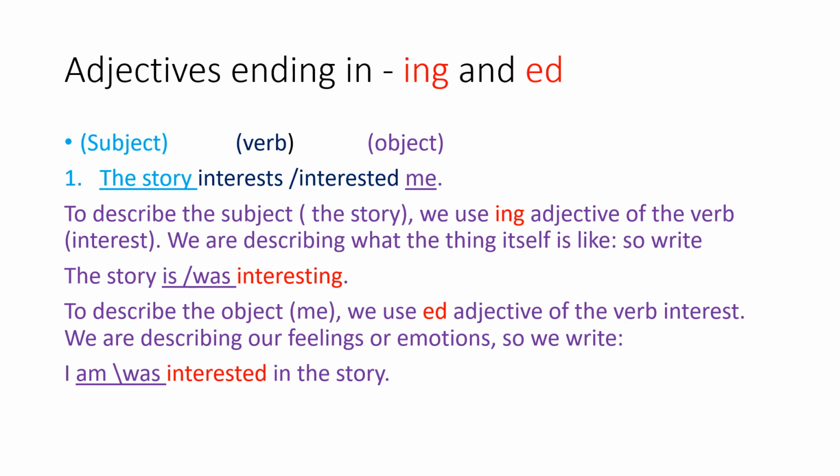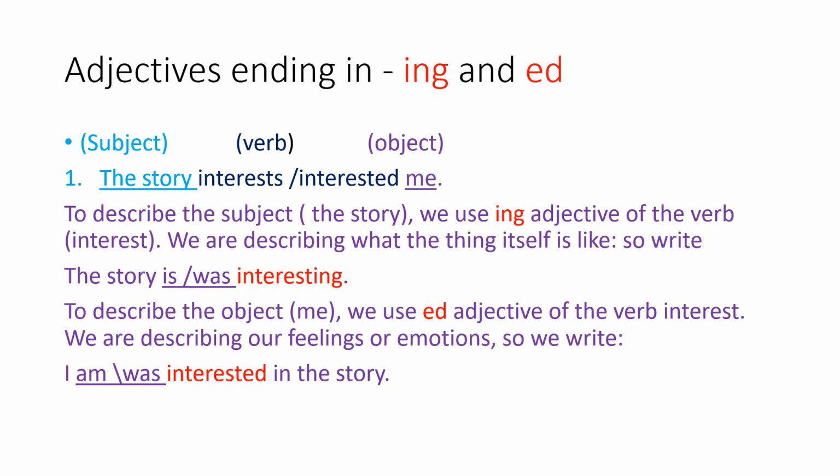And to describe the object, me here, we use the -ed adjective of the verb interest. We are describing our feelings or emotions. So we write, me is going to be the subject. We always start the sentence with the subject. I am or was interested, because I'm describing the object, which is me, in the story. We use am if the main verb is present, or was if the verb is in the past.